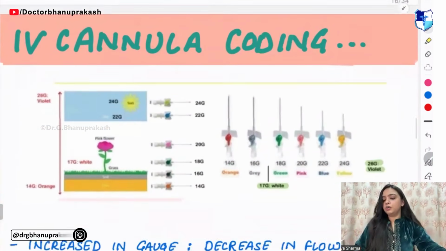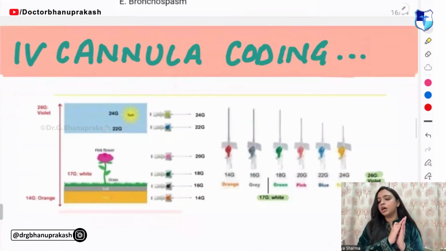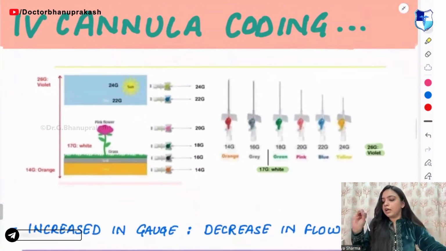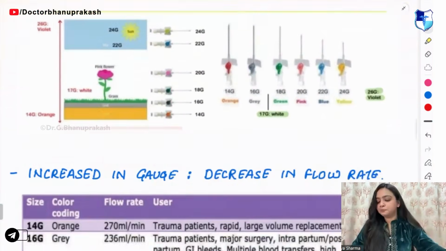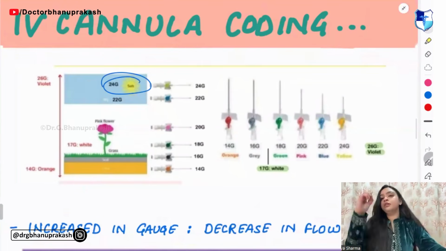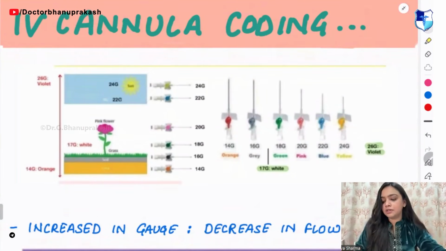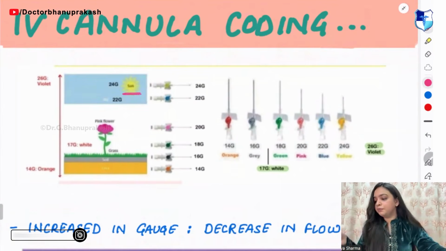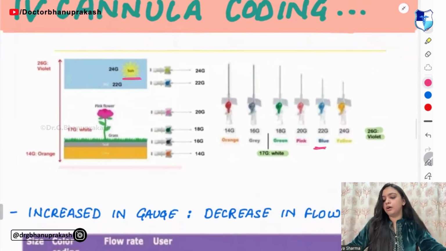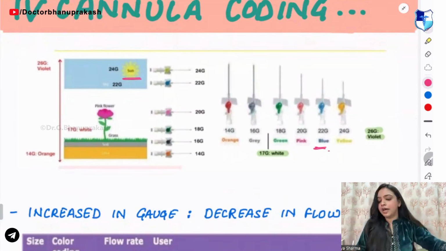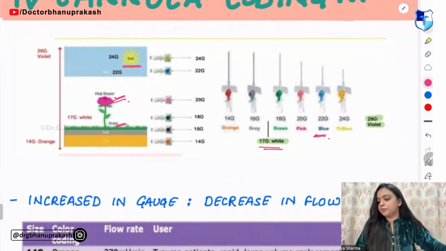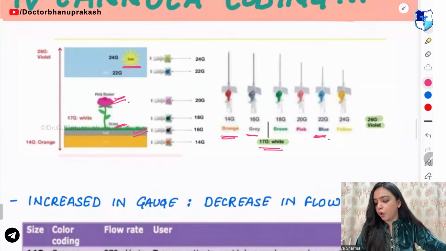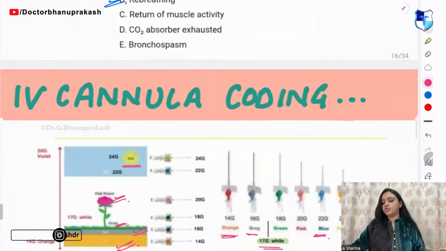Moving on to the next topic, IV cannula color coding. In the color coding, they will give you a cannula and ask the gauge of the cannula and the color of the cannula. So remember, you have the sun on top, then you have the sky. Sun is yellow, then the sky is blue. Then you have pink flowers, after that the green grass, then the gray soil and the orange. Orange what? Orange is larvae.